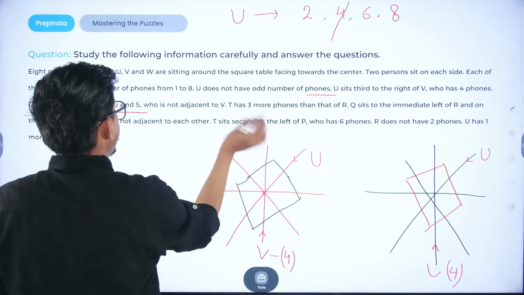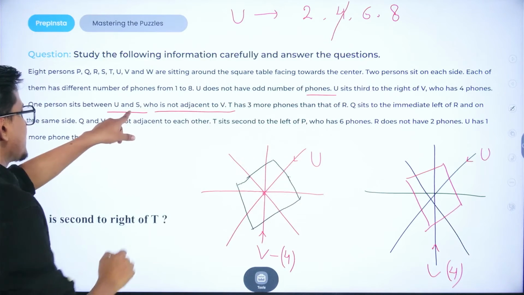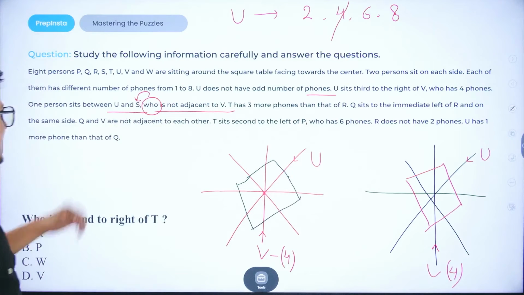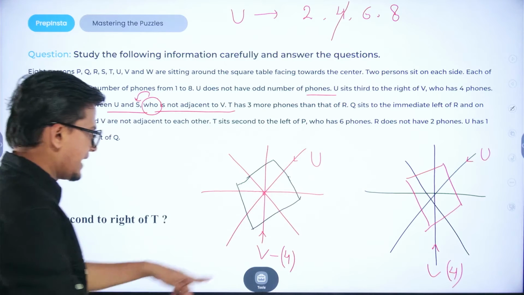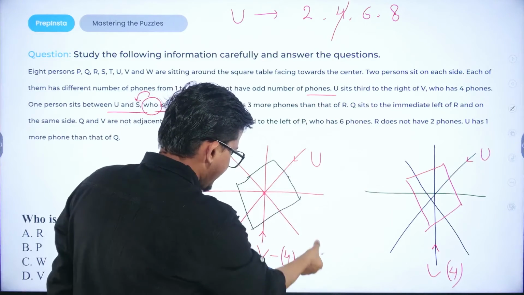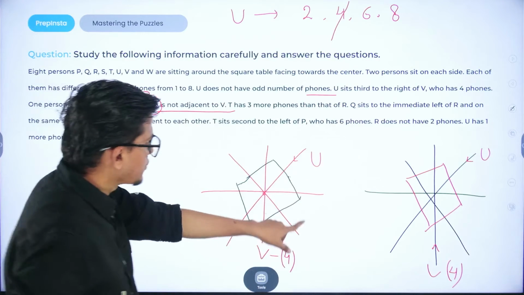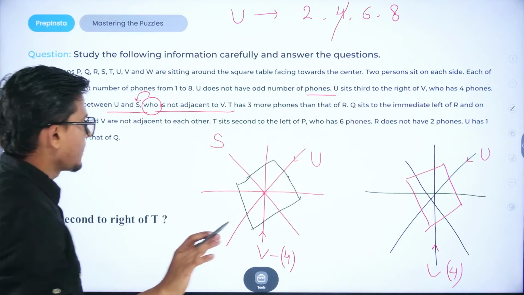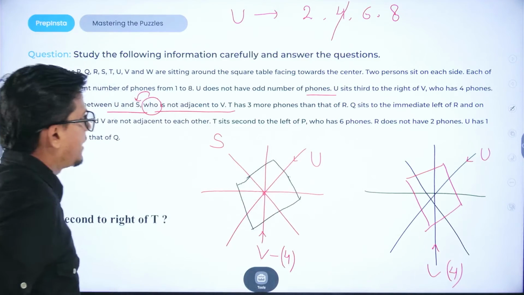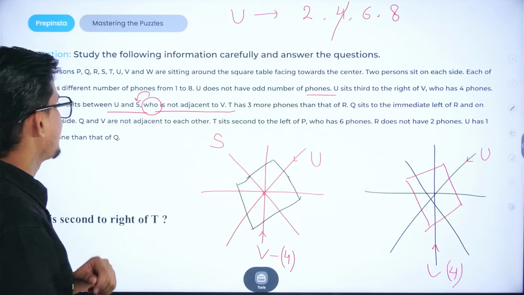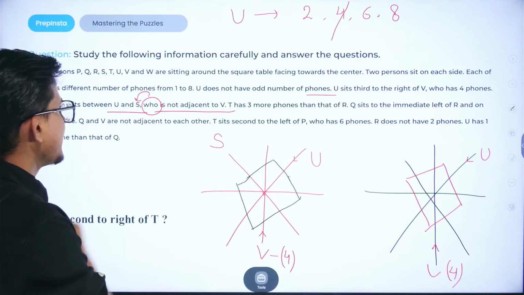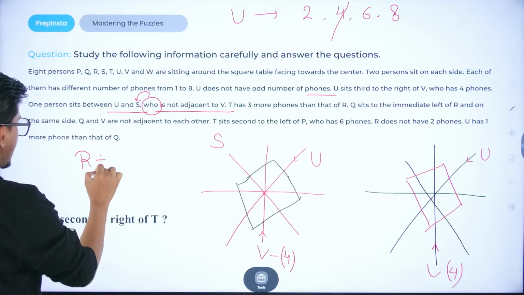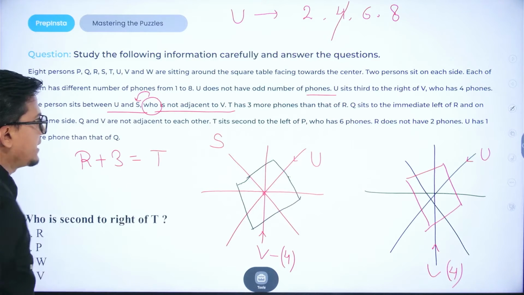Now just read more about it. S is not adjacent to V, that means S won't sit at this particular position. So if S is not seated at this position, that means S will definitely go to this other position. Got it? Because U and S have one person in between. Got it? Now T has 3 more phones than R. That means R plus 3 would be the number of phones that T has.